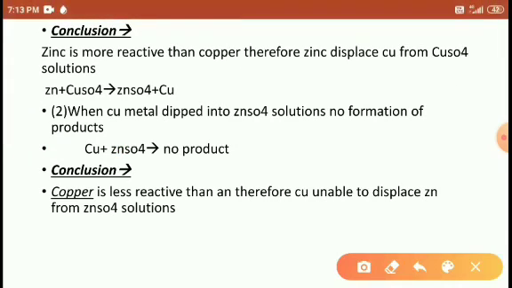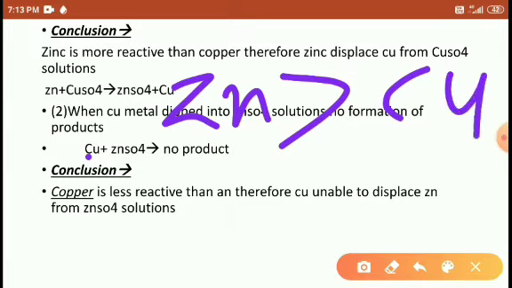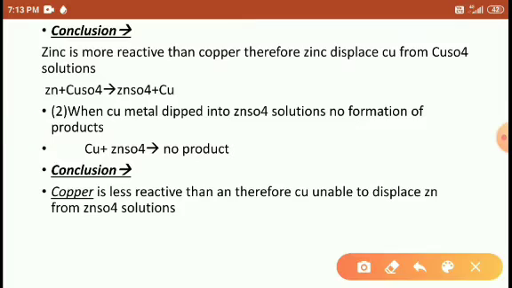So that's why the copper has less energy. Copper has less energy, it is unable to displace the zinc from zinc sulfate. So there is no formation of product.